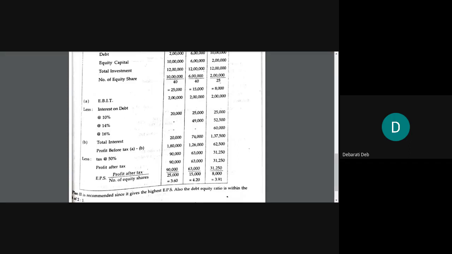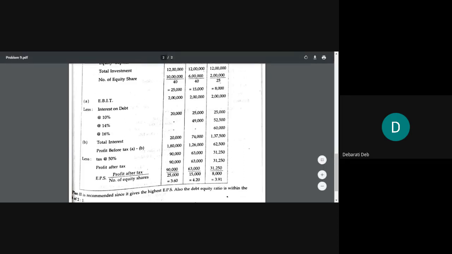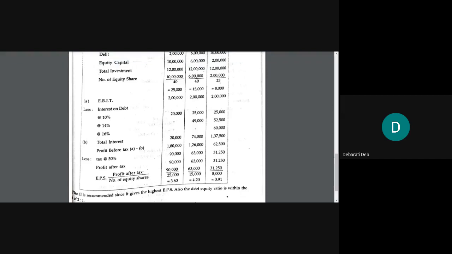So simply you will calculate earnings per share. How? You will divide the profit after tax by the number of equity shares that you have calculated already in the third step. Complete this sum now. I am taking attendance. By that time you finish off this sum. Now only plus, minus and division is required. So you do it on your own.